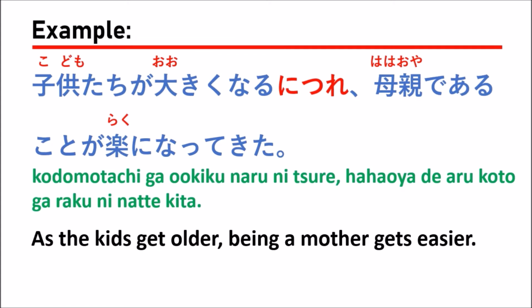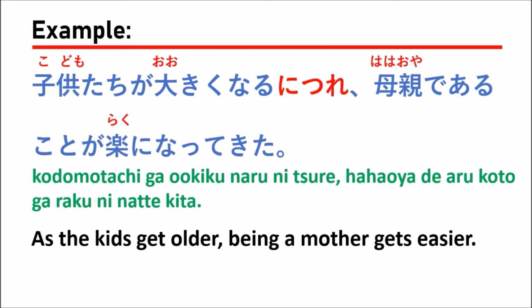That means in here they use the verb, right? The verb in here is naru, narimasu, or in dictionary form naru. Naru ni tsurete, right?